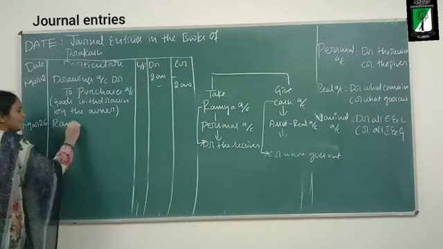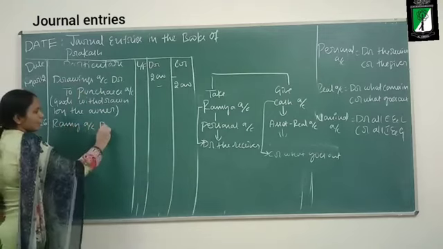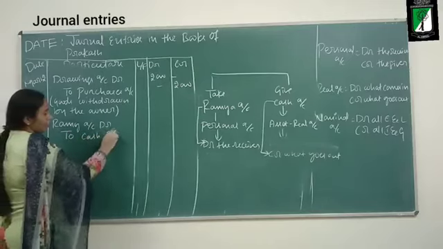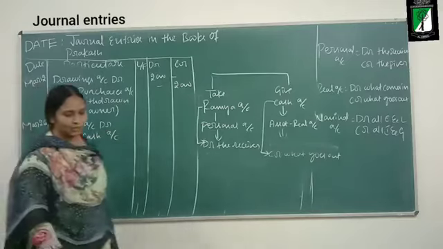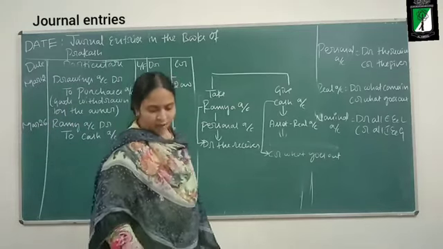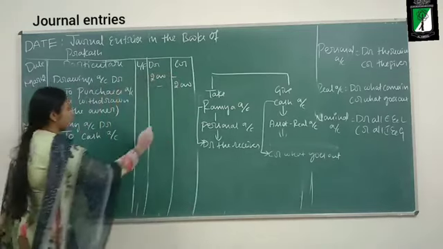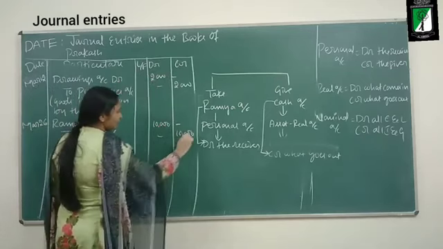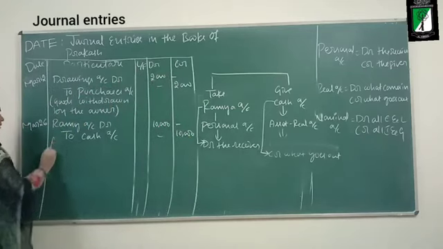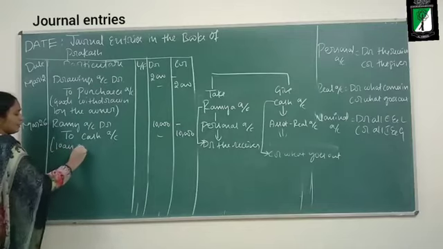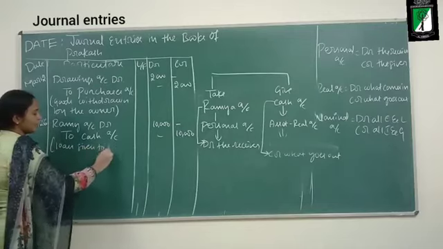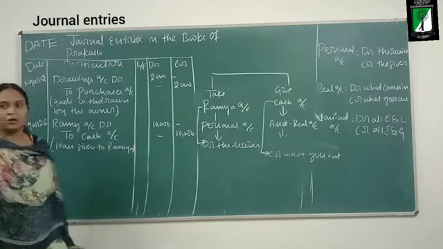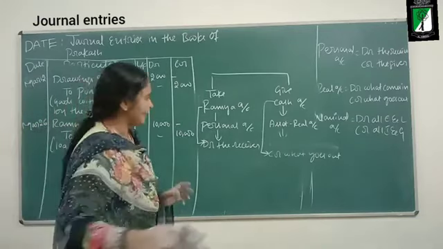So the journal entry is: Ramya account debit to cash account. The amount is rupees 10,000. Narration: loan given to Ramya. This is the narration. Now, moving on to the next transaction.